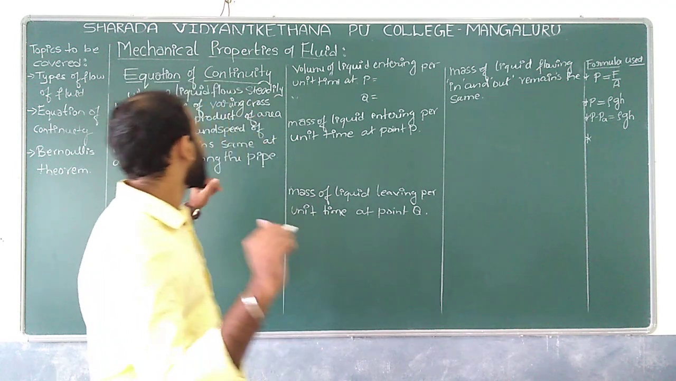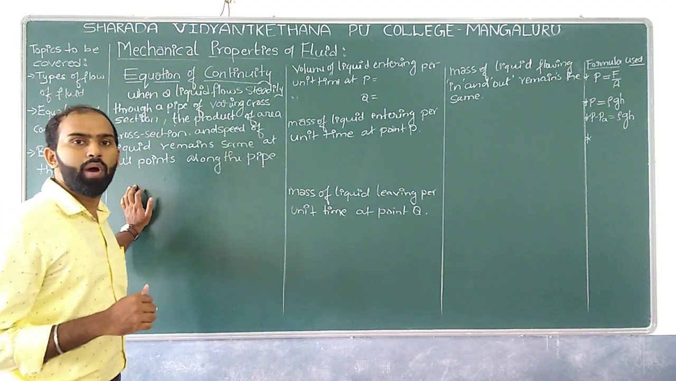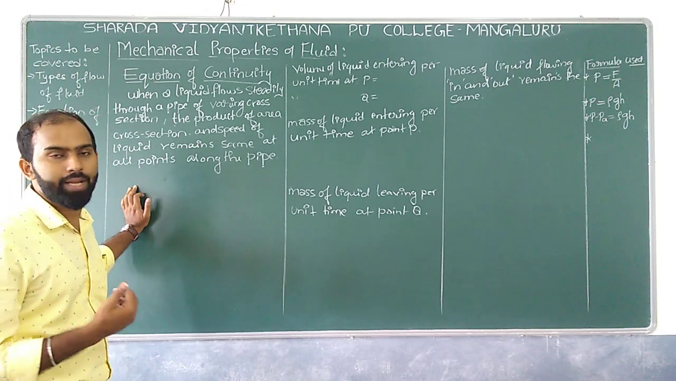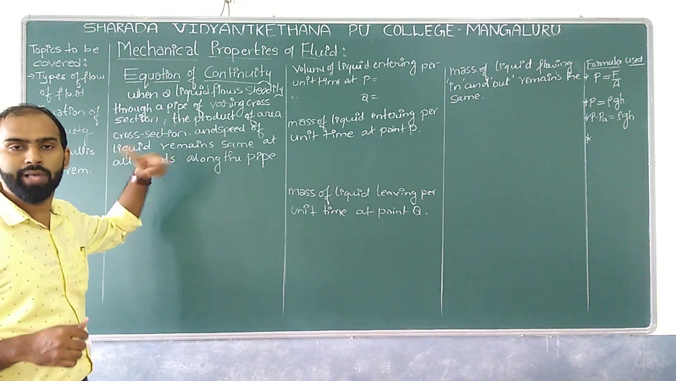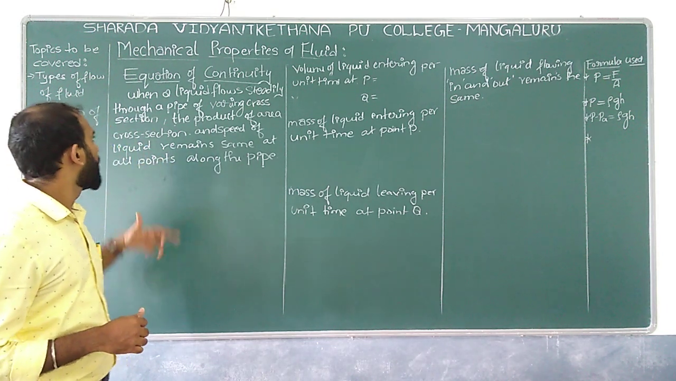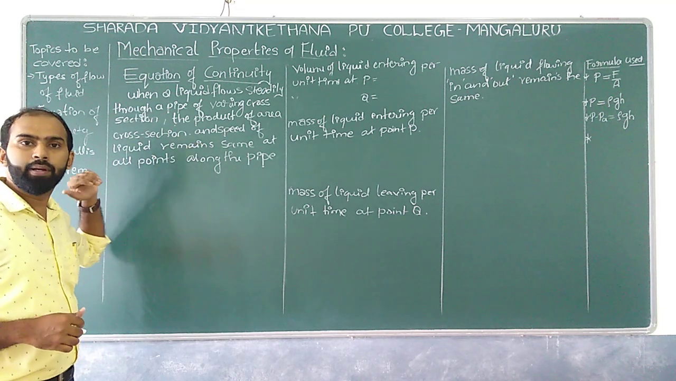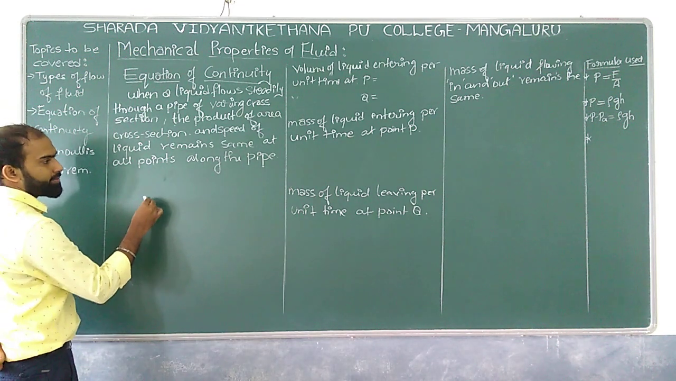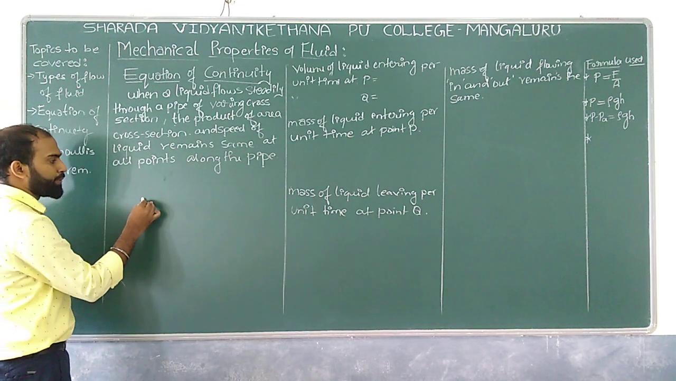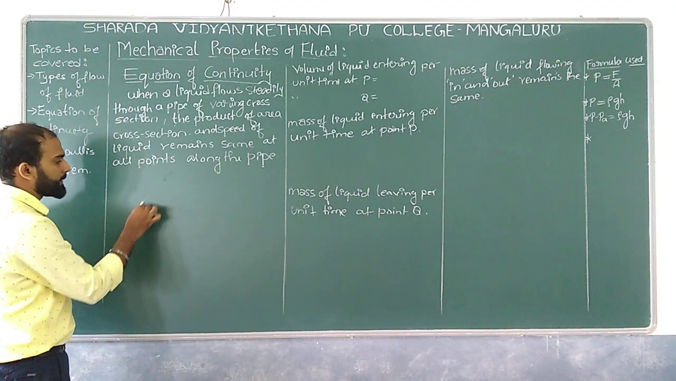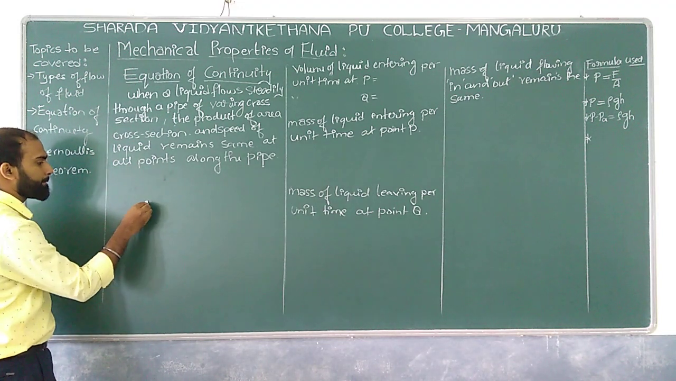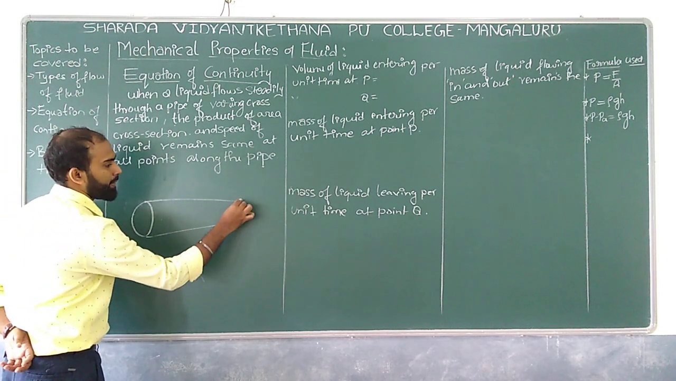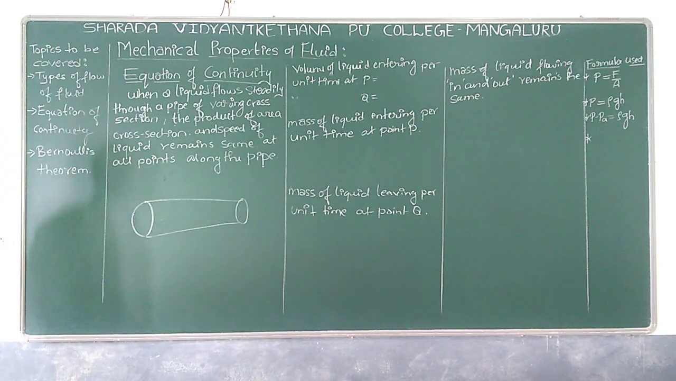Similarly, according to the equation of continuity, when a liquid flows steadily, in a streamline flow, through a pipe having a variable area of cross section, the product of area and velocity is constant. How? We will discuss. Let us take one pipe which has a variable cross section, somewhat like this.